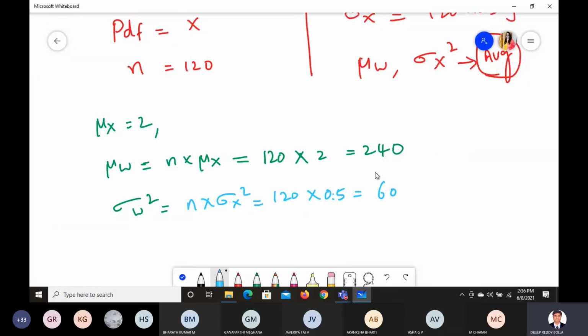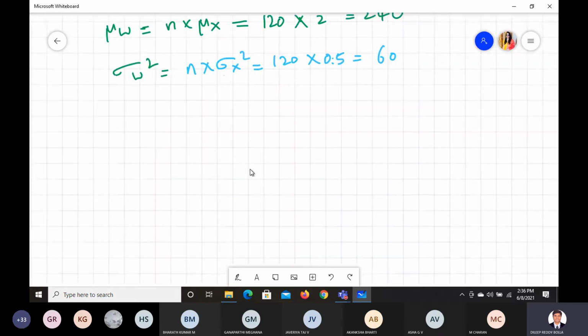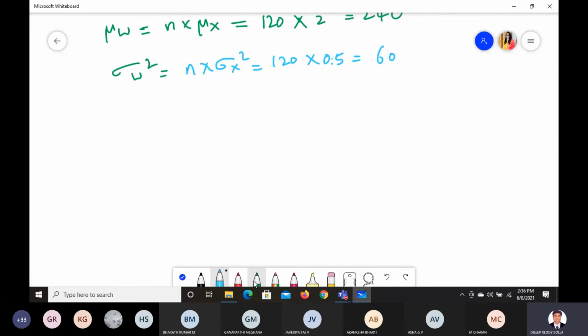So if you do as per that, for the next one, averaging, we are trying to find the averaging. So this is for averaging. Second question, you need to find mu y. So mu y is the same as mu x, which is 2. So we got to know.